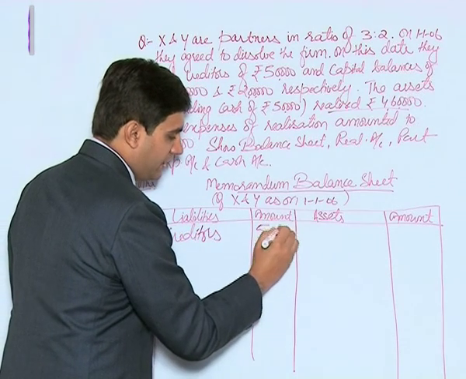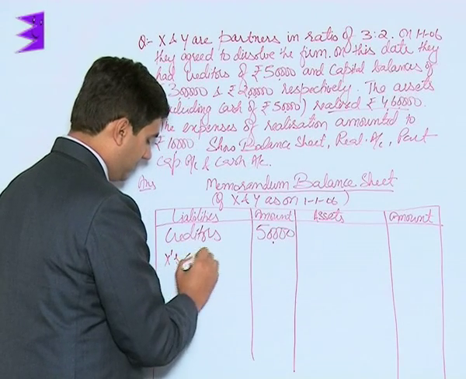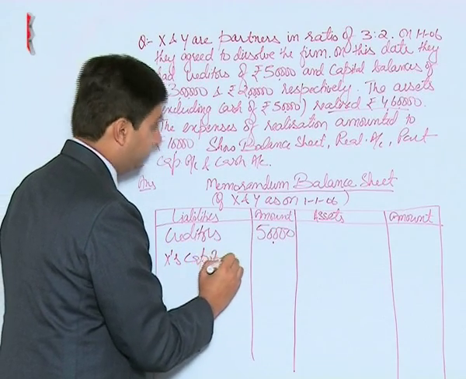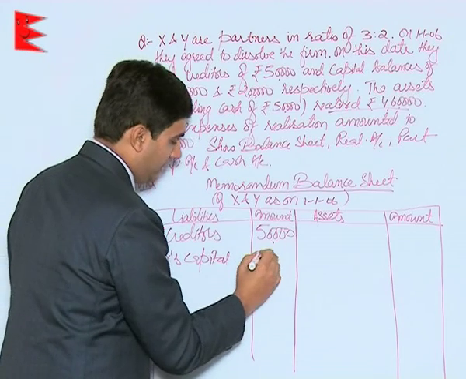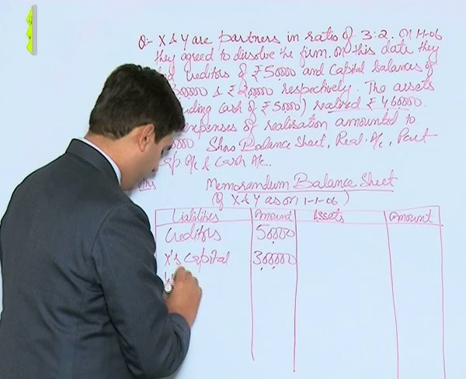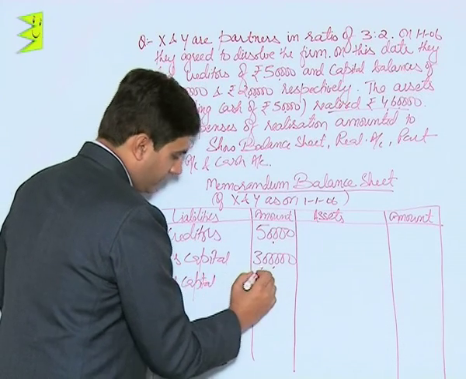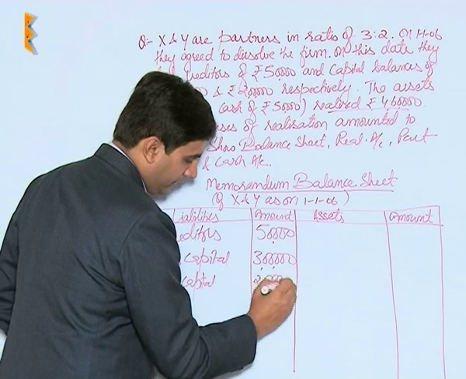So on the liability side, creditors of 50,000. Capital balances, that is X's capital, is given to be rupees 3 lakh and Y's capital is given to be rupees 2 lakhs.